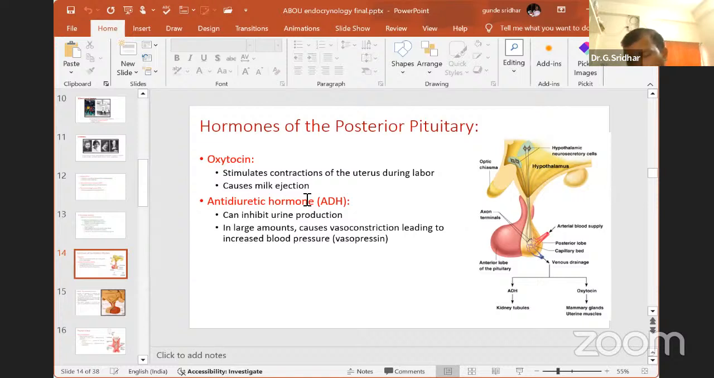The name itself explains it. First, I will explain the basic mechanism. Why did this hormone get the name anti-diuretic hormone? The name came because of only one reason. Diuretic means more urine passing. Generally, in a human being, for a day,